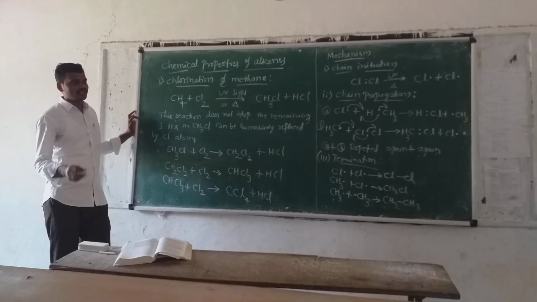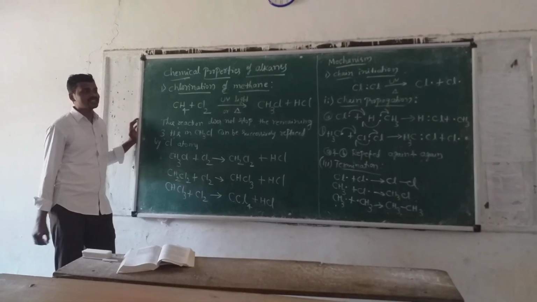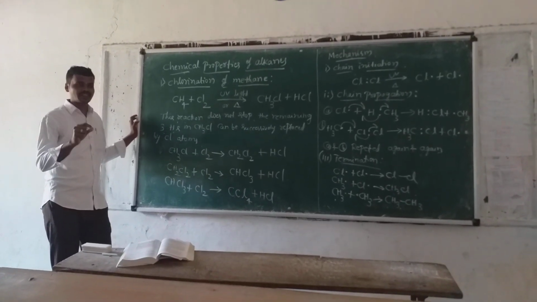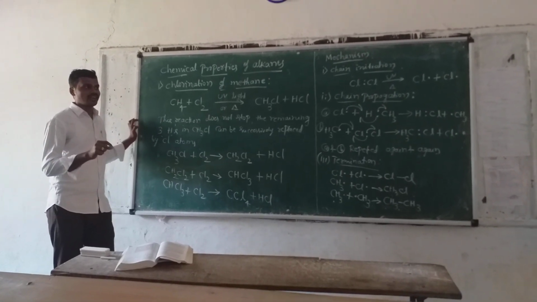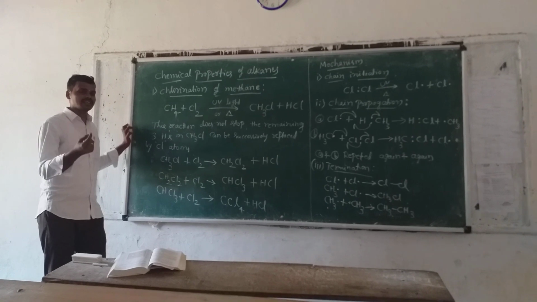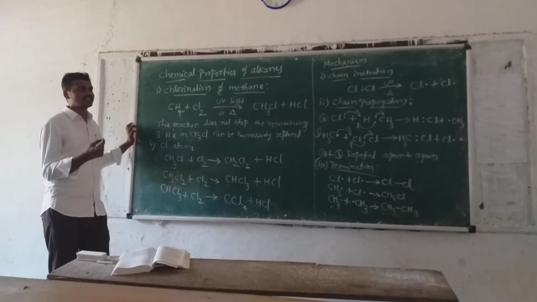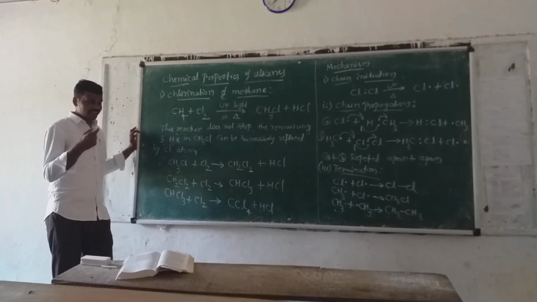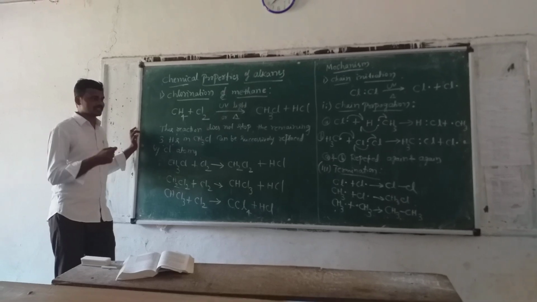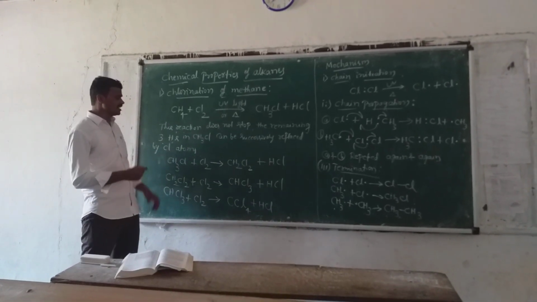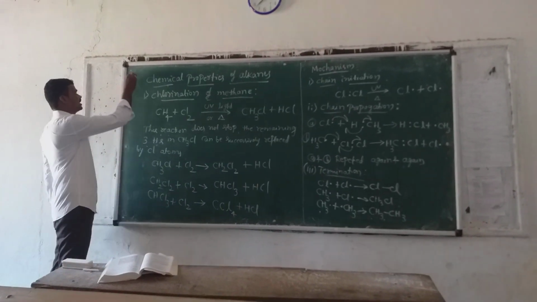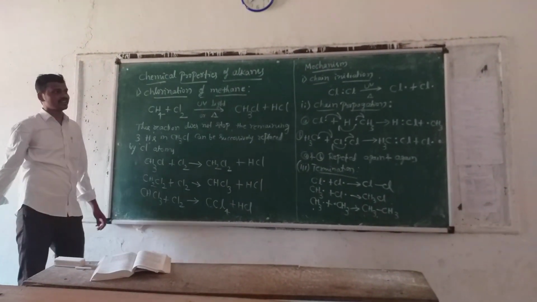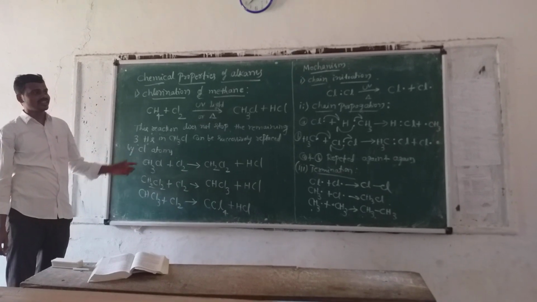You know the definition of free radicals: free radicals contain an unpaired electron. These are highly reactive in nature and are quickly attracted to other reagents or substituents. Free radicals are denoted by a dot.